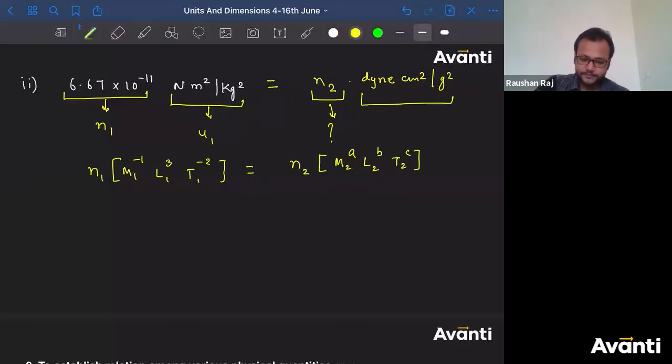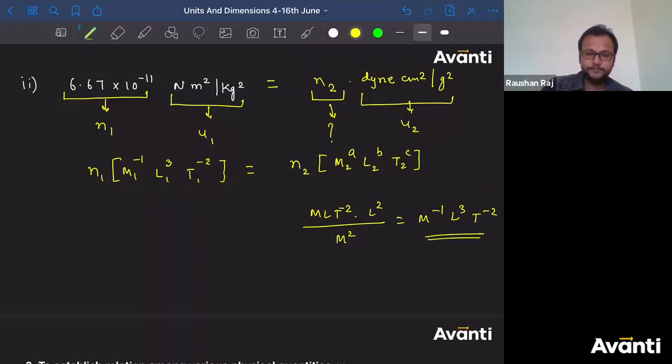And this is U2. Okay, so those who are finding difficulty in the dimensional formula for this, I would suggest you should revise this. But anyway, I'm going to revise this for you. If I ask you to find the dimensional formula for this, force will have M L T inverse 2 into meter square will have L2 divided by kg's mass, so M square. So final answer क्या मिलेगा? M inverse 1 L3 T inverse 2. ठीक है?